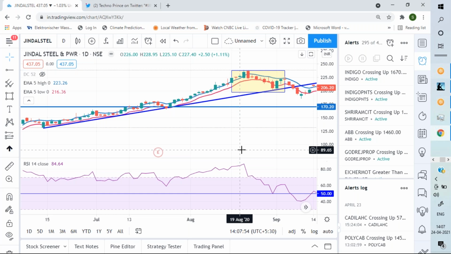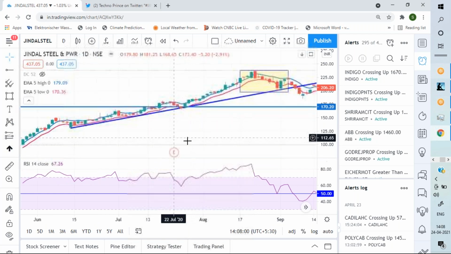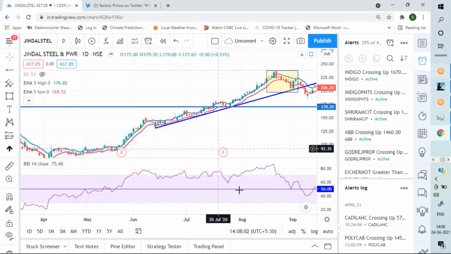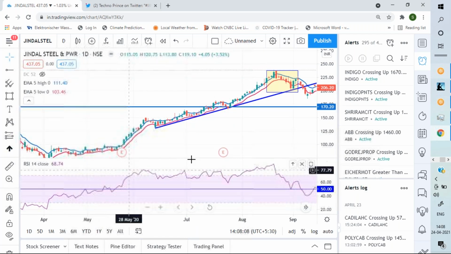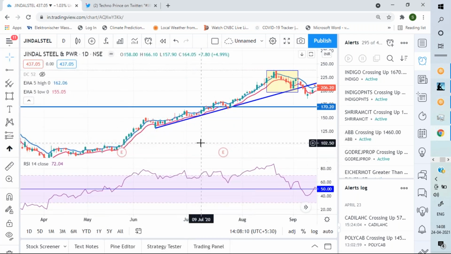No, sorry, each stock doesn't have its own RSI support level. 50 to 45 is the support level for any stock for long trades, and for any stock on the downside, I would say 50 to 55. So this is the resistance zone.